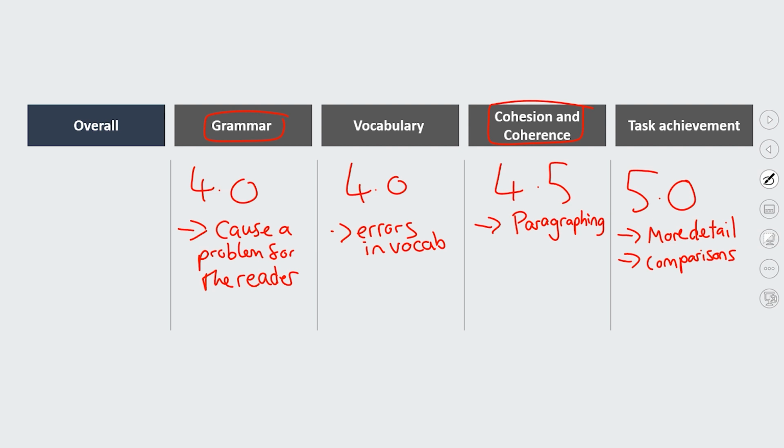So overall, coming out at a 4 overall, but I think there's a lot of room for this candidate to improve. Especially if they fix some of the errors in their vocabulary, I think that would really bump their score up as well. So that would be my main advice for them.